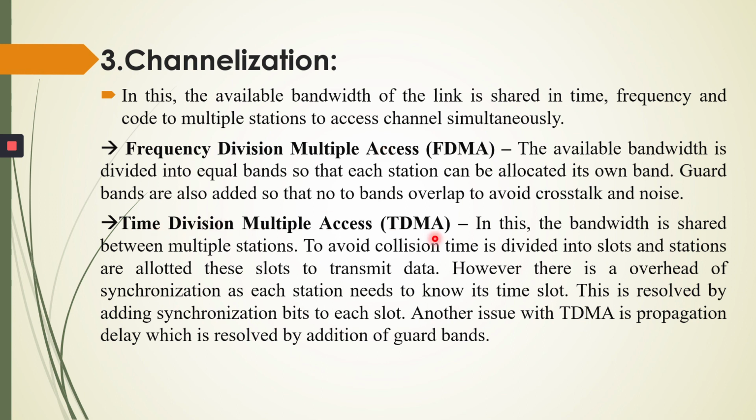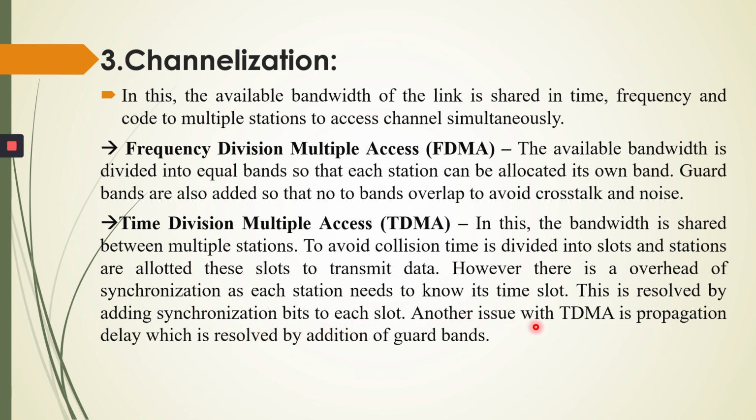In this, the bandwidth is shared between multiple stations. Here we divide bandwidth into equal bands. To avoid collision, time is divided into slots. Stations are allocated their slots to transmit the data. However, there is an overhead of synchronization, as each station needs to know its time slot. This is resolved by adding a synchronization bit to each slot.